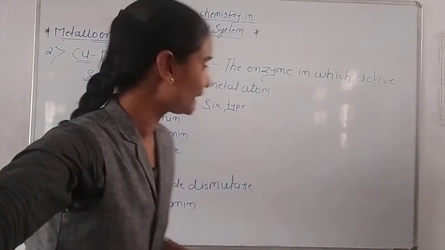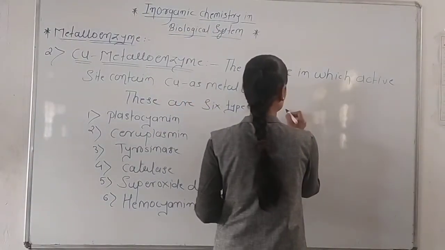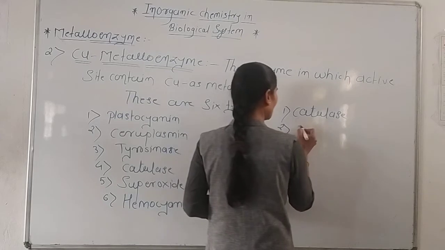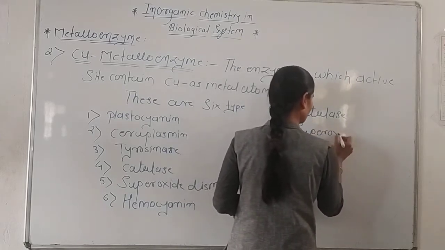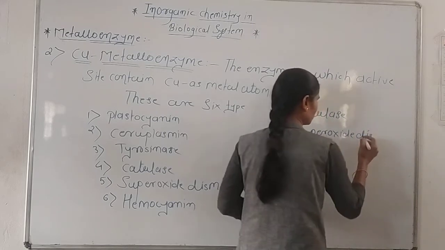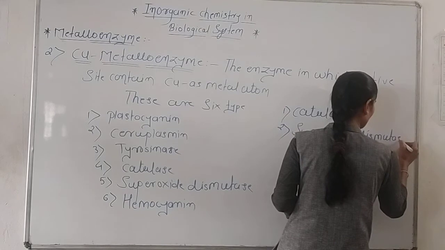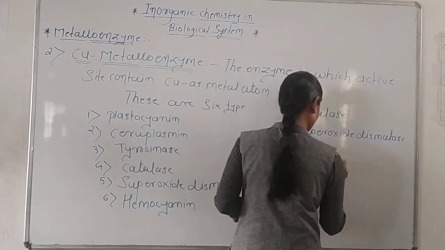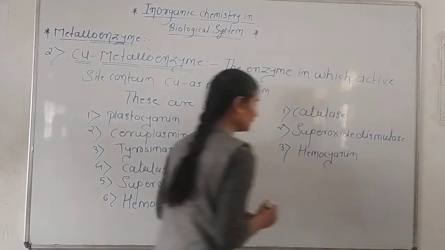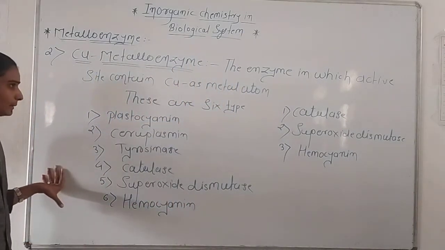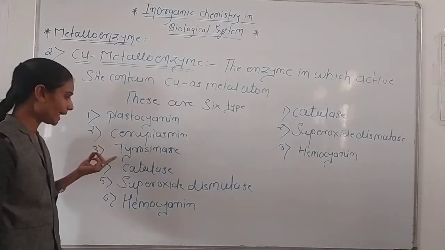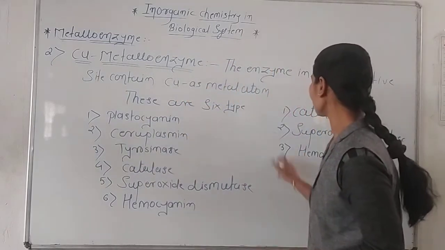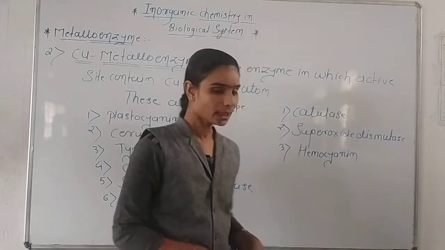But out of these 6, only 3 are most important: one is catalase, second one is superoxide dismutase, and the third one is hemocyanin. We will see them one by one.